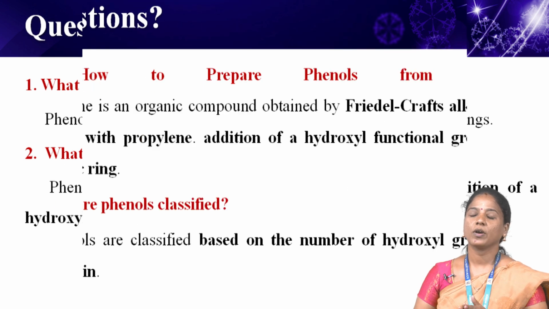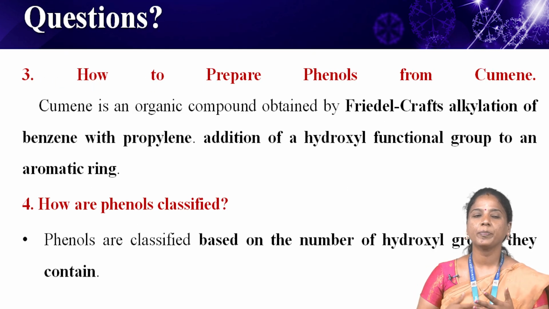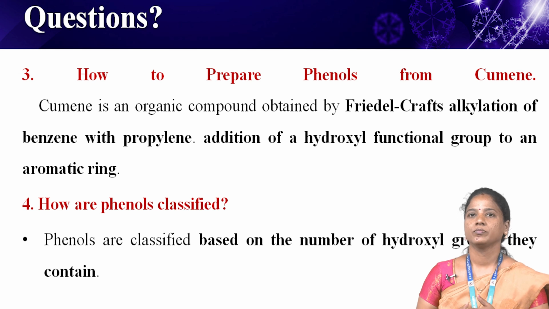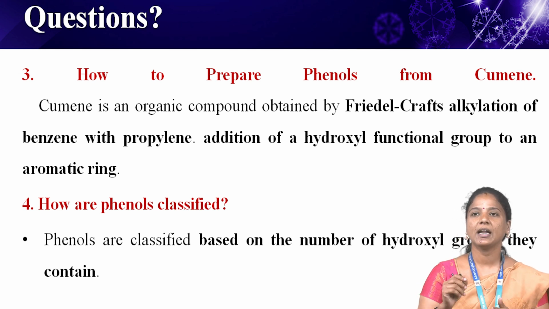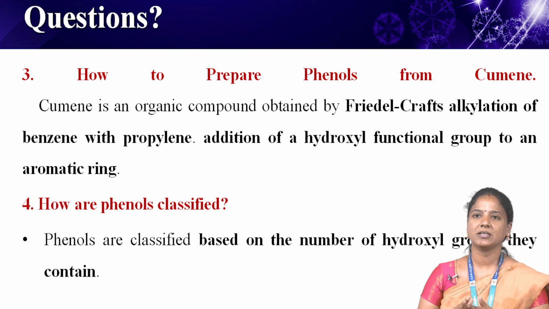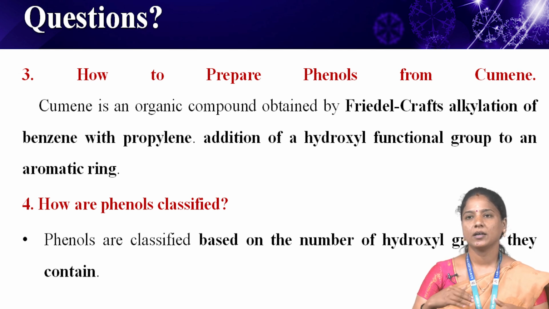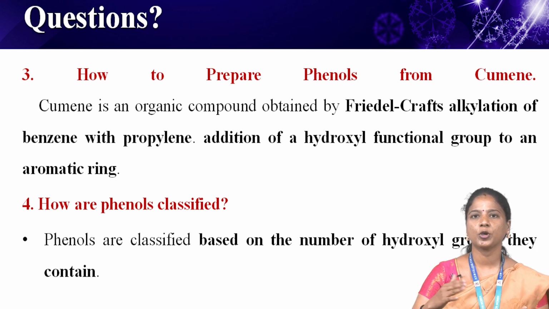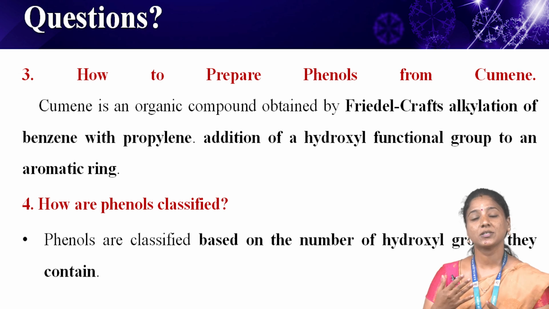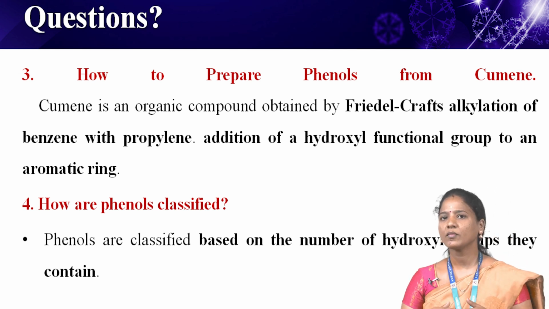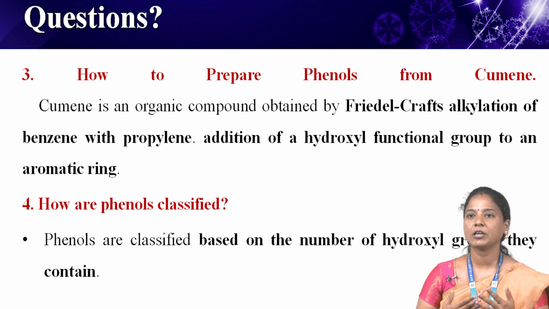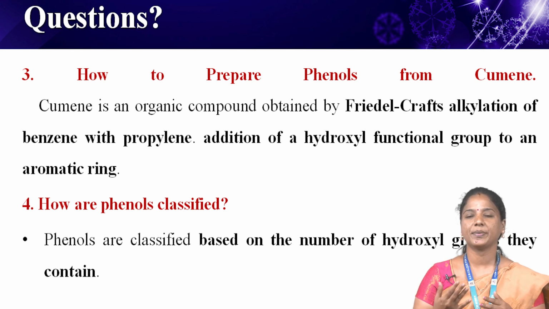Okay, third one: how to prepare phenols from cumene? Cumene is an organic compound obtained by Friedel-Crafts alkylation of benzene with propylene. Upon the oxidation of cumene, isopropyl benzene, in the presence of air, cumene hydroperoxide is formed, and upon the further treatment of cumene hydroperoxide with dilute acid, phenols are obtained.